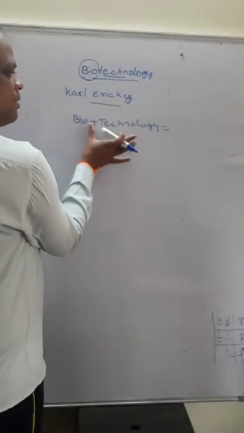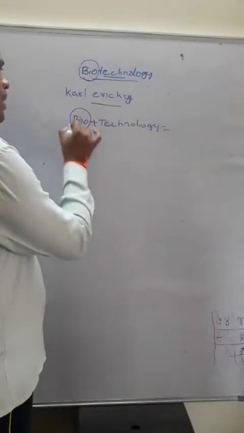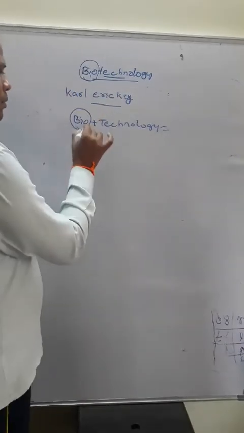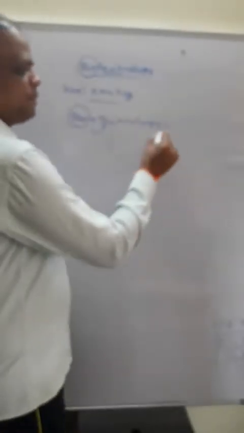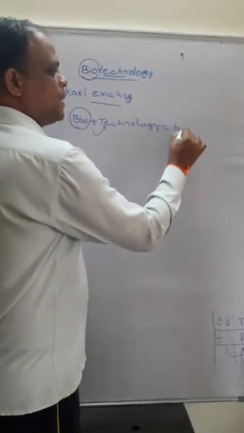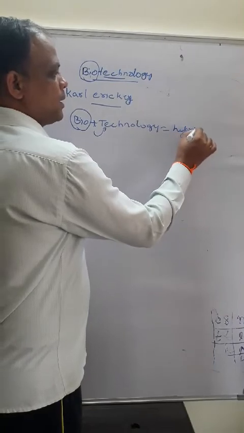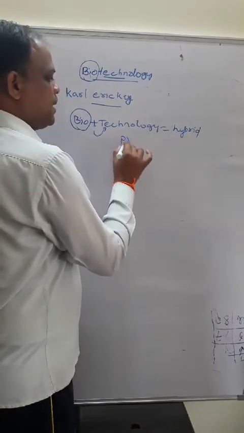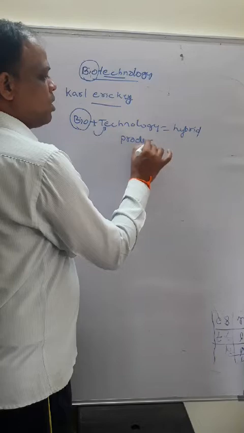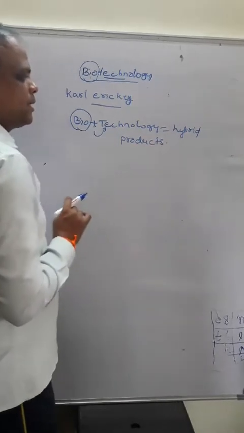What is the meaning of biotechnology? Using microorganisms with this technology, we are preparing hybrid products. Preparing hybrid products is also called biotechnology.